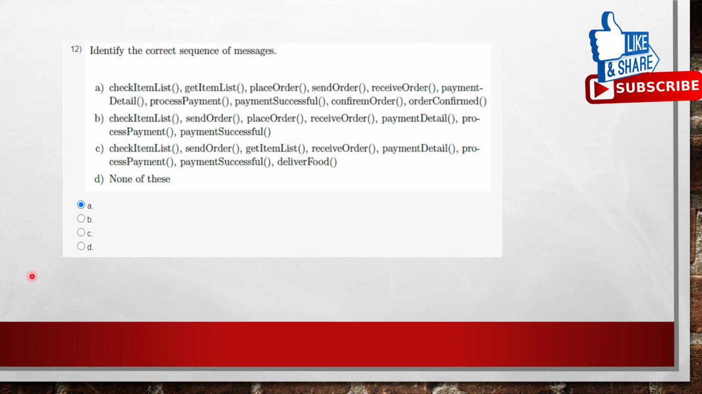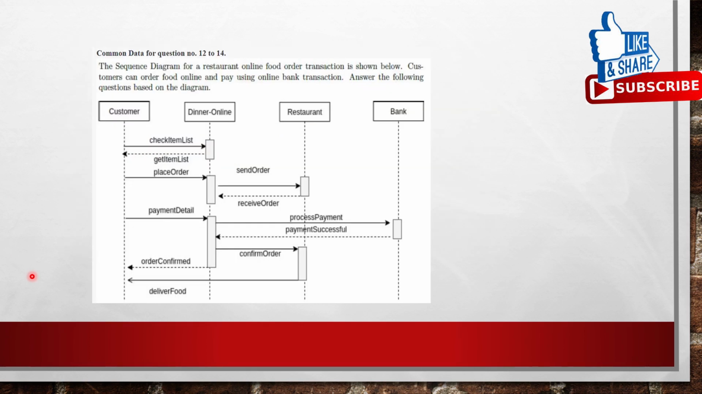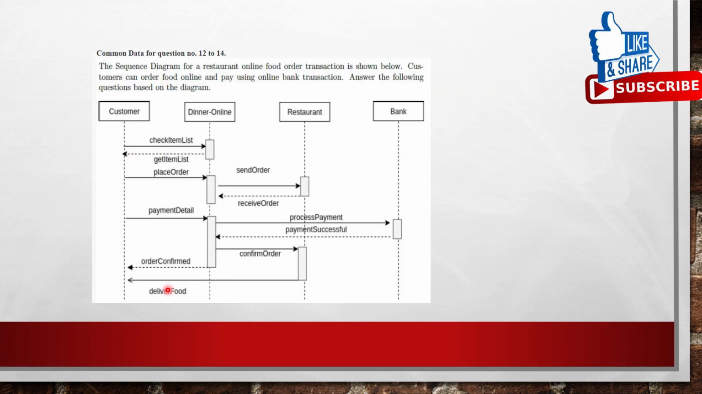And coming to the 13th question, if you see the asynchronous message here, that is indicated by deliver food. If you see the figure here, the open arrowhead indicates deliver food. So asynchronous is deliver food. You can choose the option C. And coming to how many reply messages are present in the diagram. If you see the figure, the reply messages are indicated by using dotted lines. Here we are having 4 dotted lines. So the reply messages are 4.